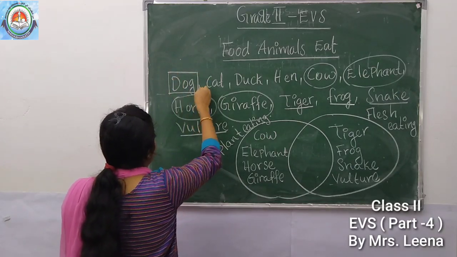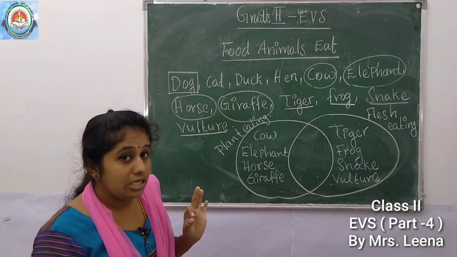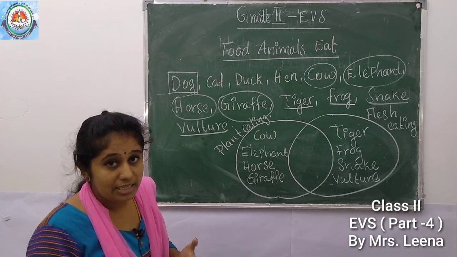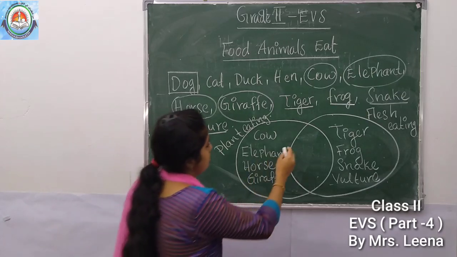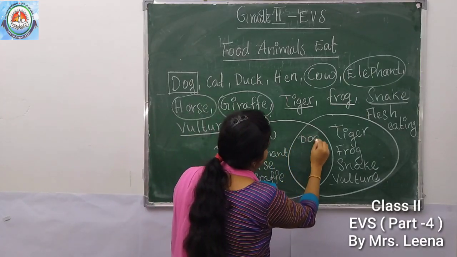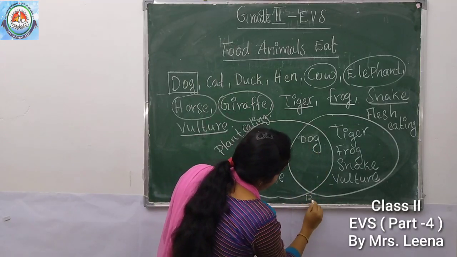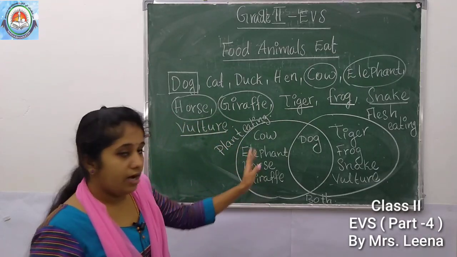We can make it as a box. Okay, then. Yes, dog. What do dog eat? Yes, grains, bread, milk. Then what? Yes, meat of other animals. So, dog eat both plants and flesh of animals. So, we can write here in this circle: both plant and meat of other animals.